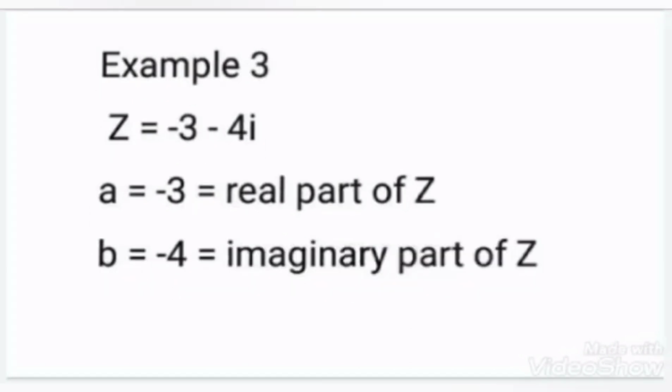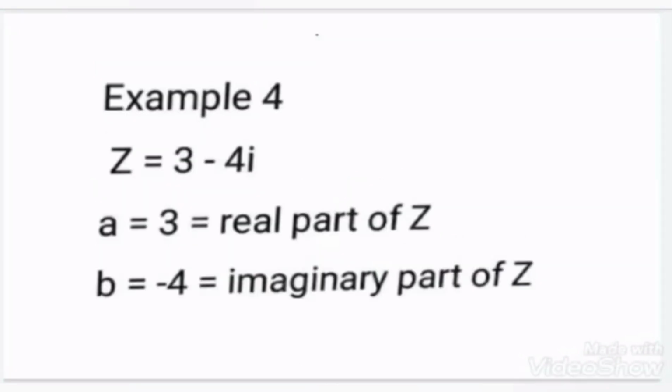Let's move on to the next example. Here the complex number is represented as -3 -4 iota. So can you tell me what will be the real and imaginary part? The real part will be -3 and again the imaginary part will be -4. Similarly, in our next example, you can see we have a complex number 3 -4 iota. So the real part will be 3 and imaginary part will be -4.